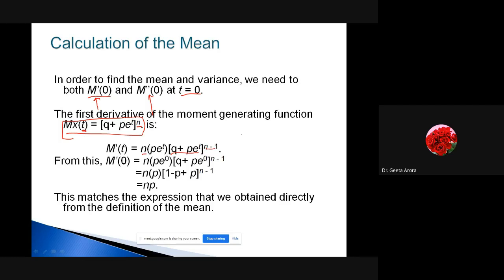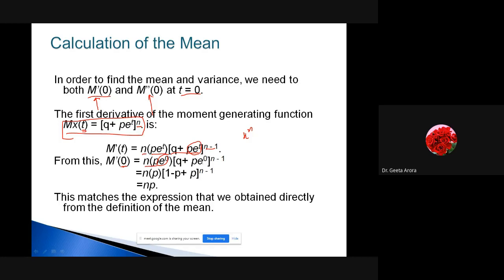We know the derivative of x^n is nx^(n-1). So if it is this function raised to power n, it is n, this whole raised to power n minus 1, and in between we have this function of t. If I take the derivative with respect to t, it gives me p into e^t. Now if I take t as 0, this e^0 will become 1. So we will get np from here.